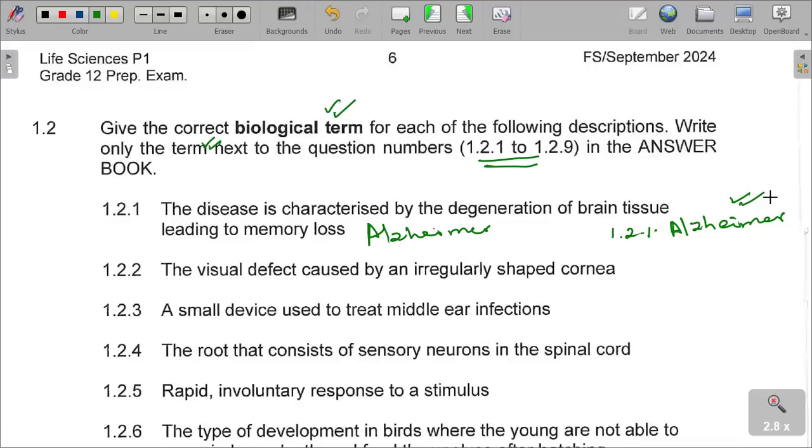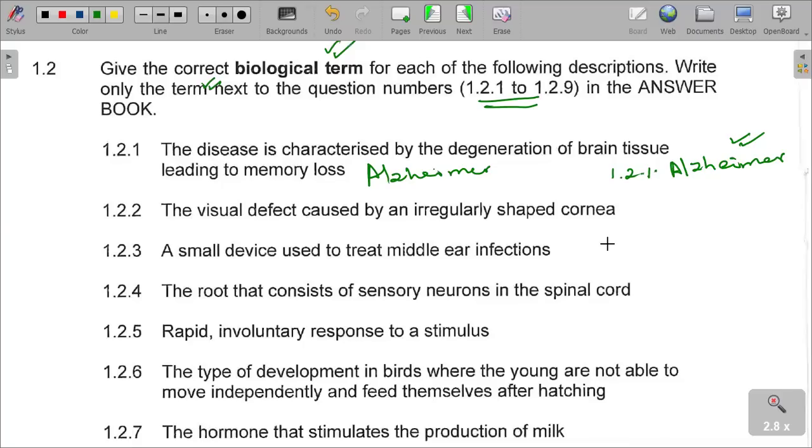I'm sure we have heard of it, but the difference is that it involves scars found on the neurons, affecting the axon. So the disease that has to do with the degeneration of brain cells leading to memory loss is Alzheimer's disease.